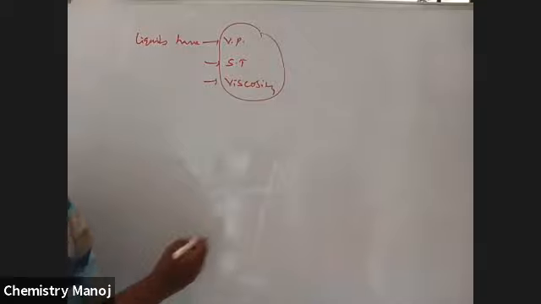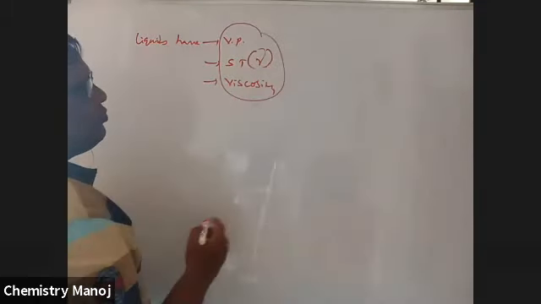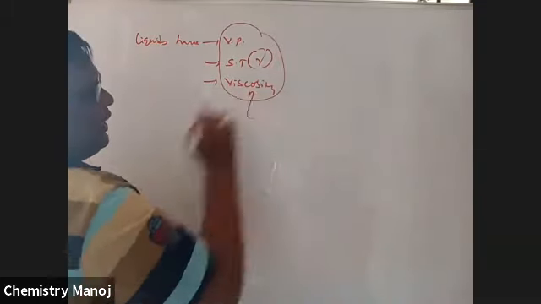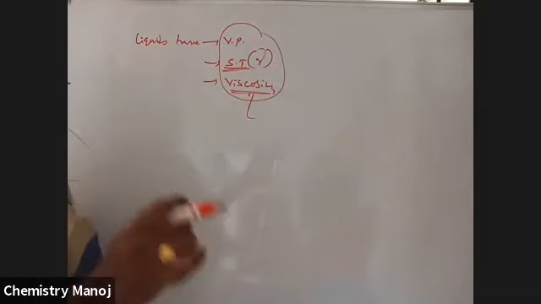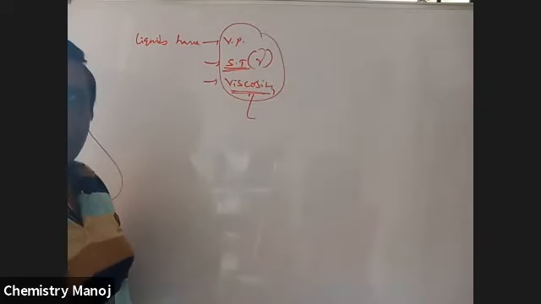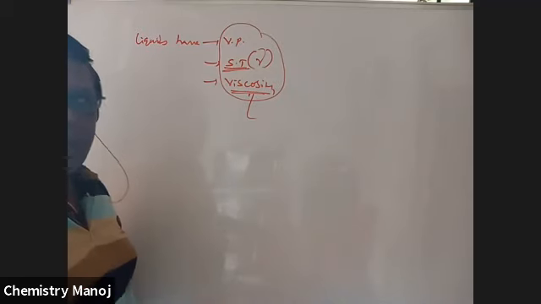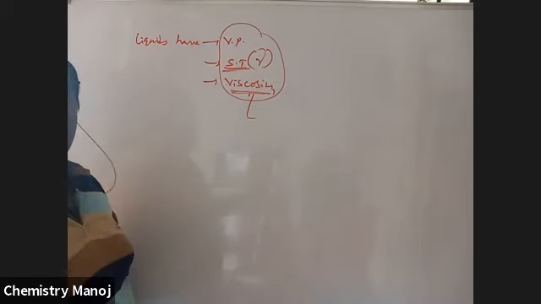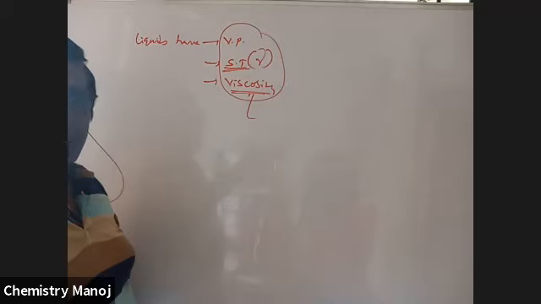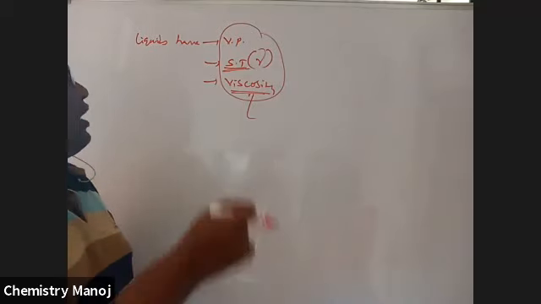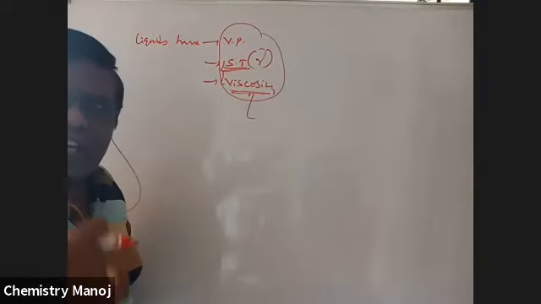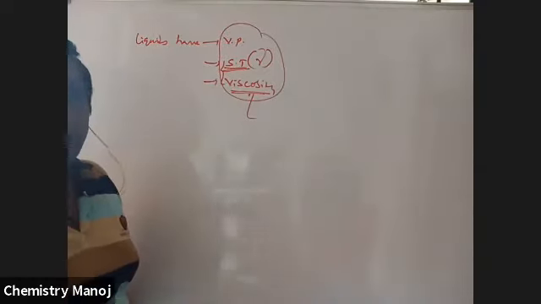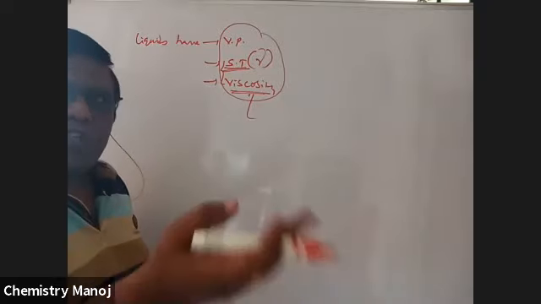Surface tension is indicated with the letter gamma. Viscosity is indicated with the letter eta. Surface tension and viscosity are the most important chapters on your physics side. The entire data which you have to learn in your physics is exactly useful in your chemistry also. That's why here surface tension and viscosity is negligible from my side. After completion of the topic in your physics, please use it here.